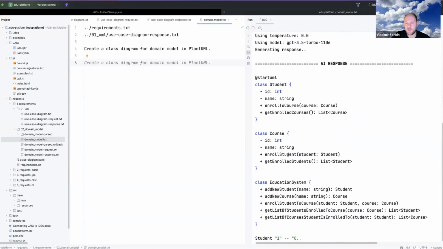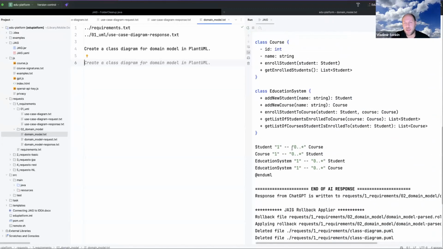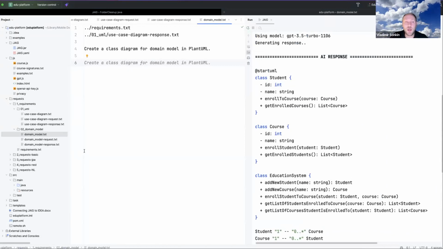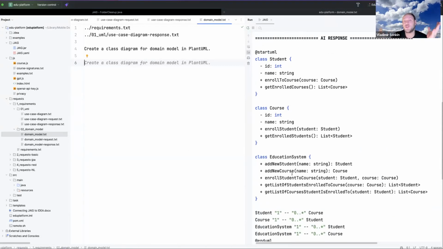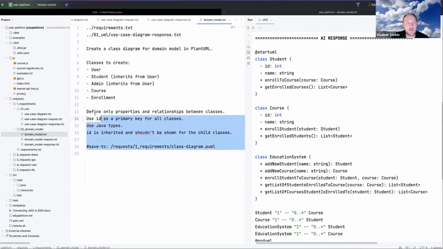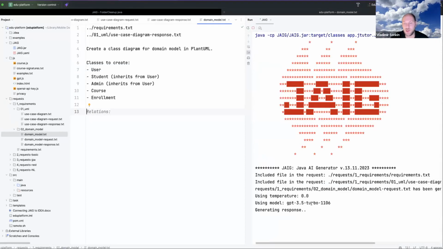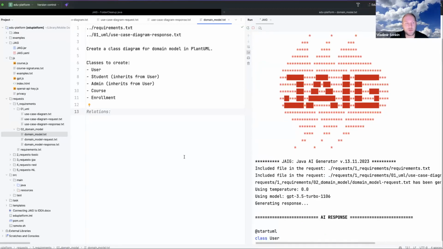And okay, you can see it is generating an educational system. I want only to generate a domain model, but it generates the whole educational system with many things which I actually do not need. That's why I add some more details, classes to create. I list the classes to create, and I regenerate, and now it will create these classes, but still I will have some problems with these classes.